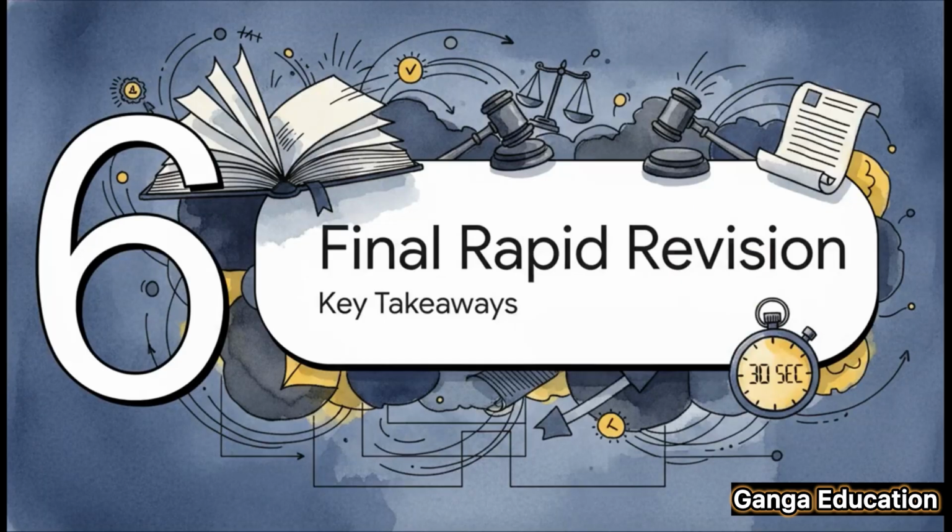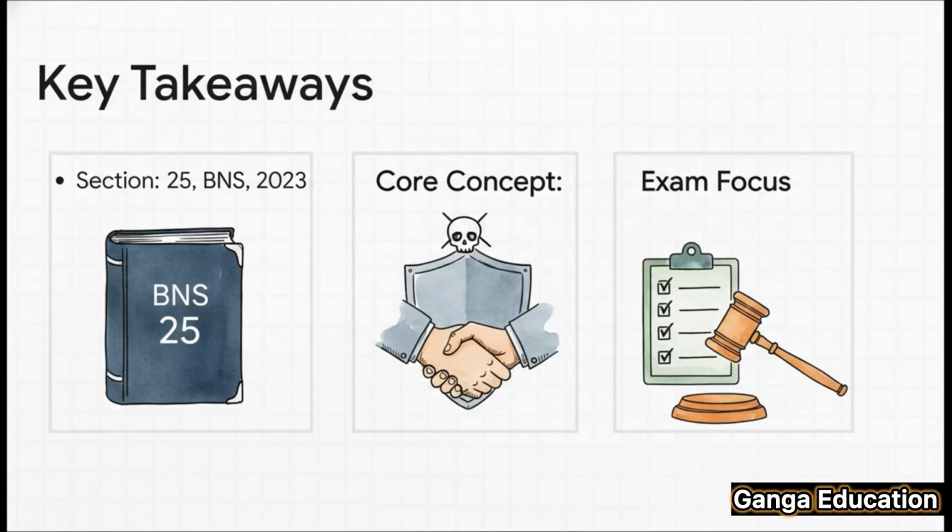So make sure you're well prepared. All right, time for a super quick revision. Let's lock in these concepts in under 30 seconds. Ready? So let's quickly recap. 1. We're talking about Section 25 of the BNS 2023. 2. The core idea is that an adult's consent can be a defense for harm, but it doesn't apply if death or grievous hurt was intended or known to be a likely result. And 3. For your exams, remember those 4 essential conditions and the Punai Fatima case. That's your golden ticket.